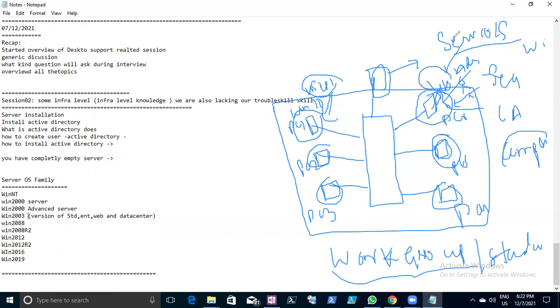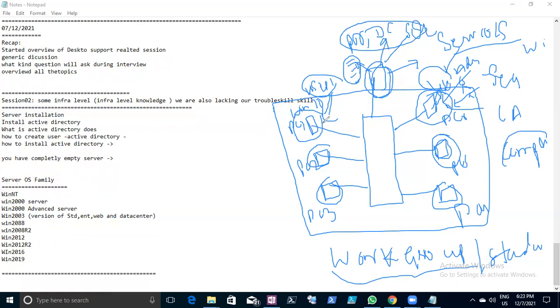Microsoft has given that this server can become a print server, a domain controller, or a SQL server or database server. They told you, I'm giving you a couple of default roles, and you can install whichever you want, and this server will behave accordingly, and you can manage it.